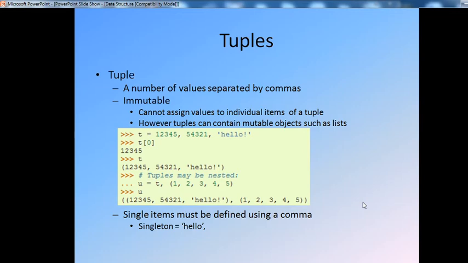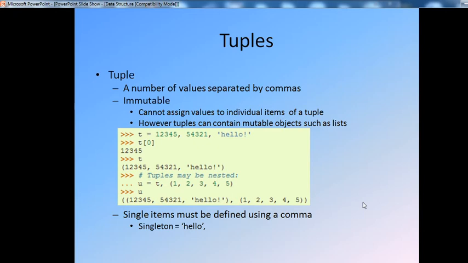That is what immutable means: you cannot assign a value to an individual atom of a tuple, and a tuple can contain mutable objects such as a list. For example, you define t = (1, 2, 3, 4, 5, 6, 4, 'hello'), and t[0], t[1], t[2], t[3], t[4], t[5] are displayed. Here a round bracket is defined. Remember the syntax. How does Python identify whether you define a list or a tuple? A list is defined using square brackets, and a tuple is defined using round brackets.